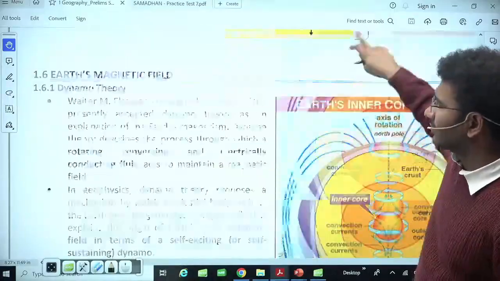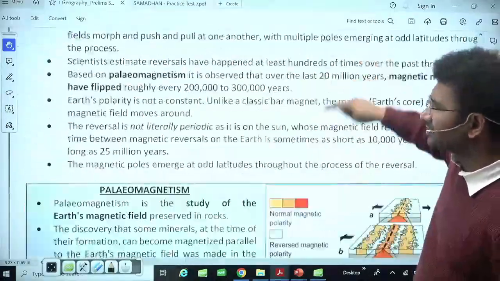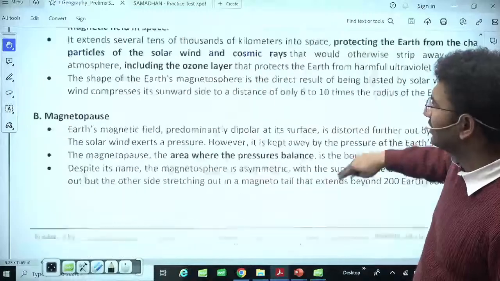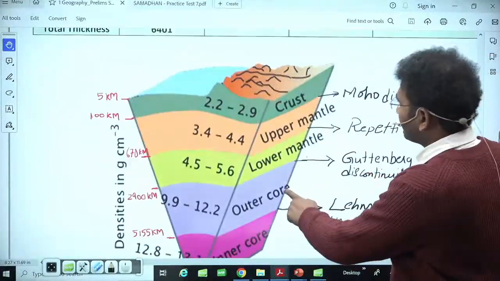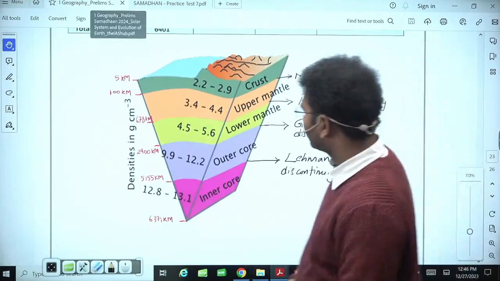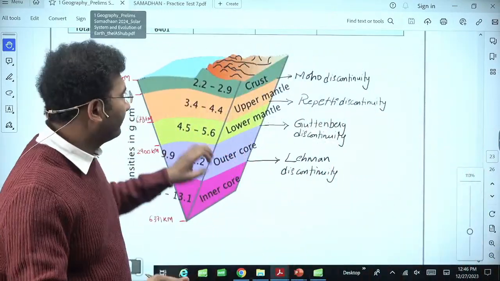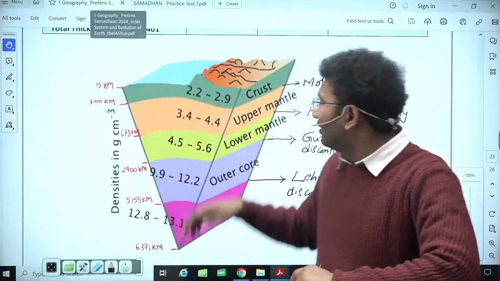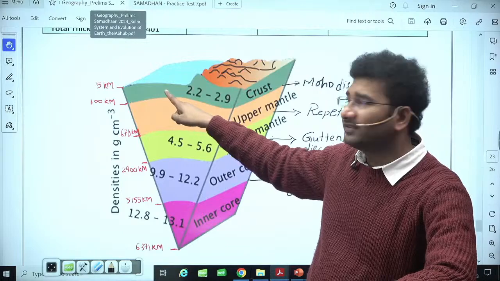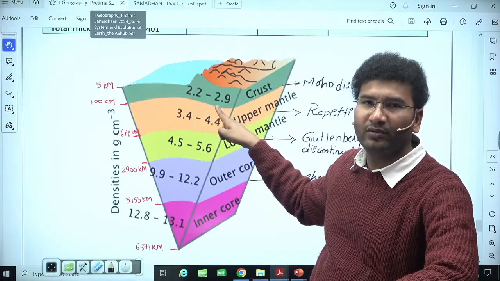density nature of the interior of the earth, which is given in the last page. Please go to the last page. There you will get to see the density variation. देखो, right? So this is, that means crust का density देखो 2.2 से लेकर 2.29 तक.